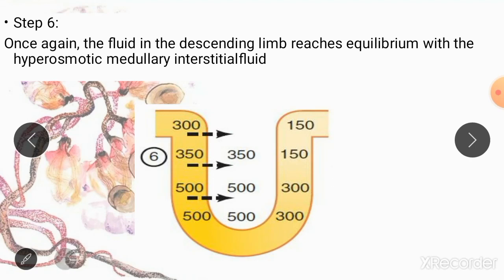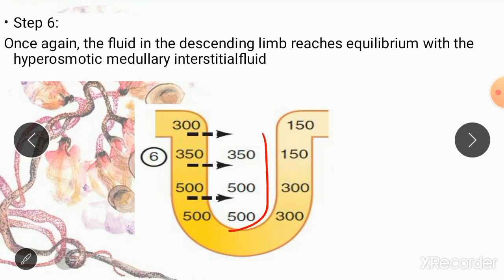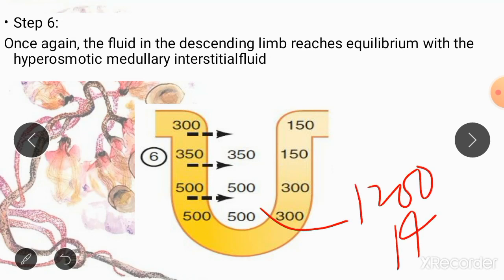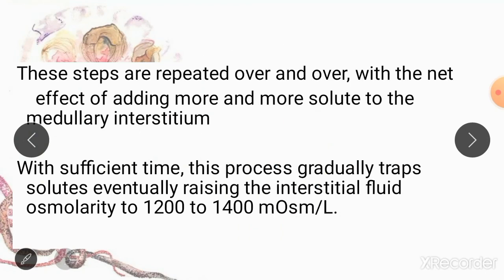So this is going to repeat again and again. These steps are going to repeat until the osmolarity in your medullary interstitium rises. It may rise to as high as 1200 milliosmol or to 1400 milliosmol, and this is how your renal medullary interstitium is converted into hyperosmolar interstitium.